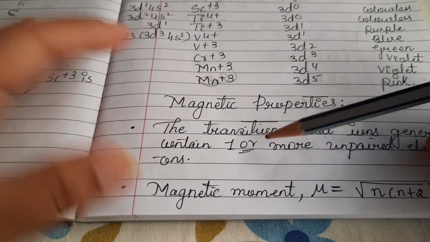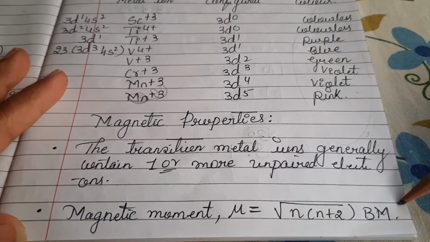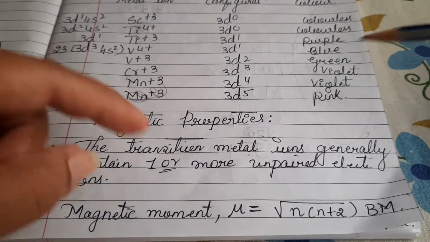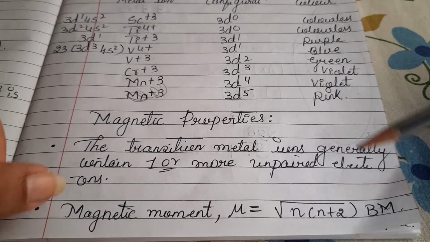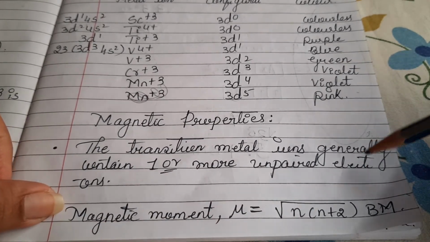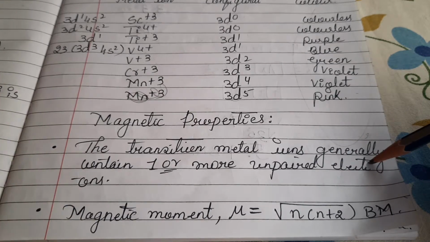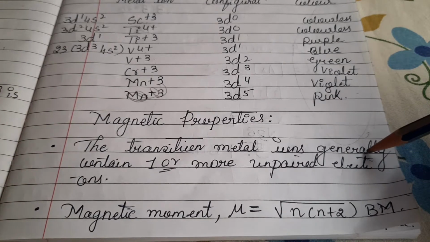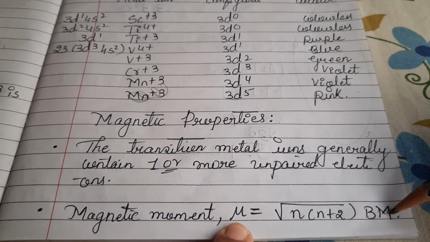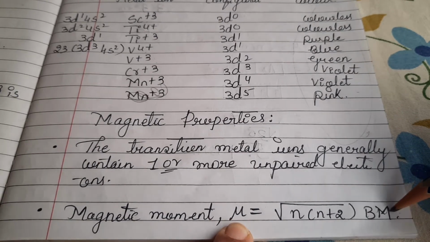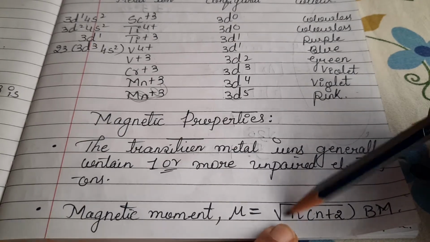The magnetic property, what I already discussed, the same formula I have written here. Transition metal ions generally contain one or more unpaired electrons. Whenever transition metal ions contain one or more unpaired electrons, only then can we find the magnetic moment. The magnetic moment is represented in Bohr magneton, and the formula is this one.